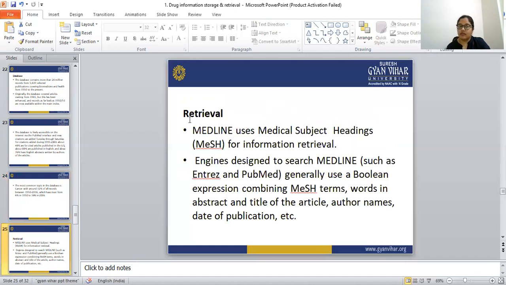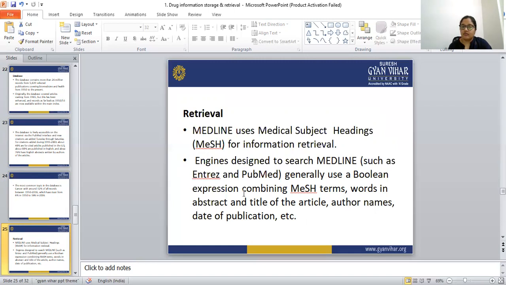How can we retrieve the information? Medline uses the Medical Subject Headings for information retrieval. Engines designed to search Medline generally use a Boolean expression combining headings, terms, words in the abstract, title of the article, author's name, and date of the publication.